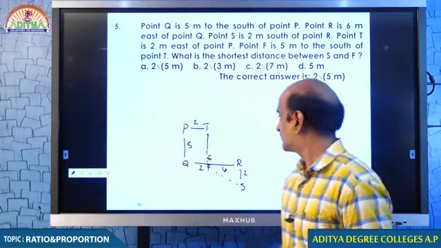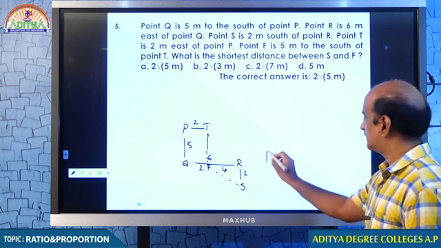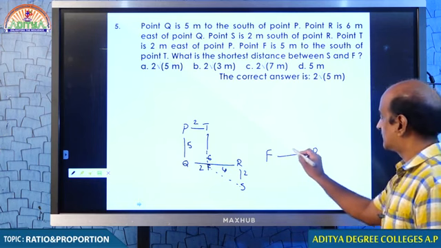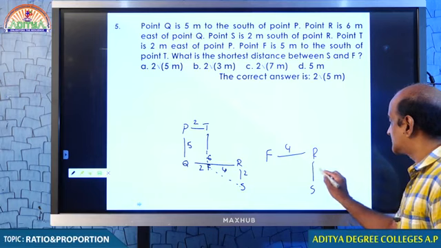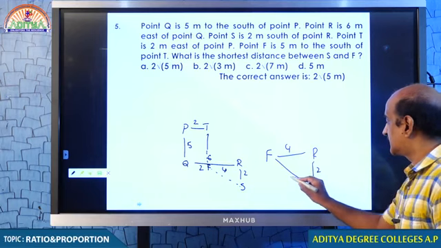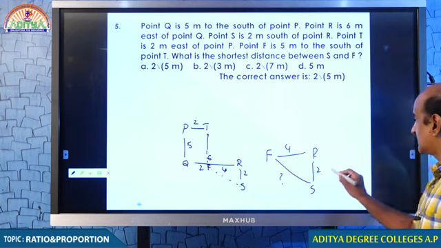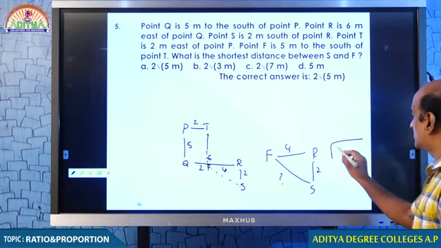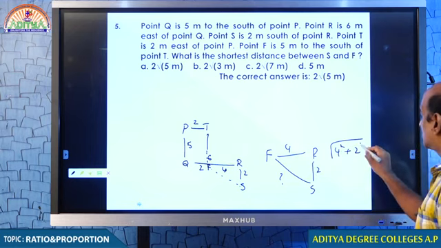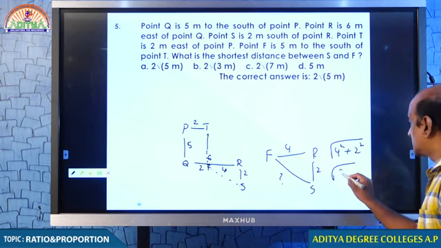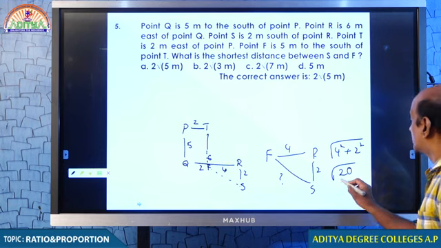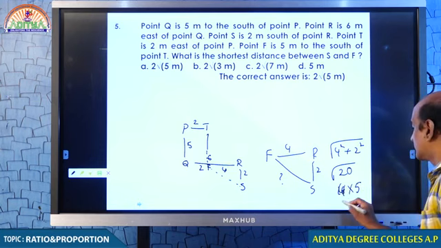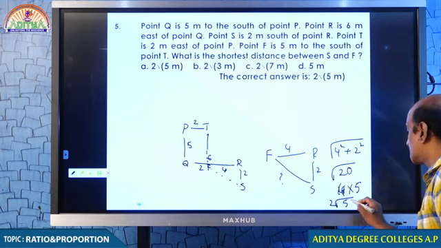For your convenience, I want to divide this question and give you F, R separately. For F and R we have a distance of 4, and R and S we have a distance of 2. I am just getting the distance over here. This is a right angle triangle. Therefore, your answer is square root of 4 square plus 2 square. 16 plus 4, that is 20. In 20, what can you keep? Come on, student. We can take this number as 4 into 5, and if you take 4 out, it becomes 2 root 5.